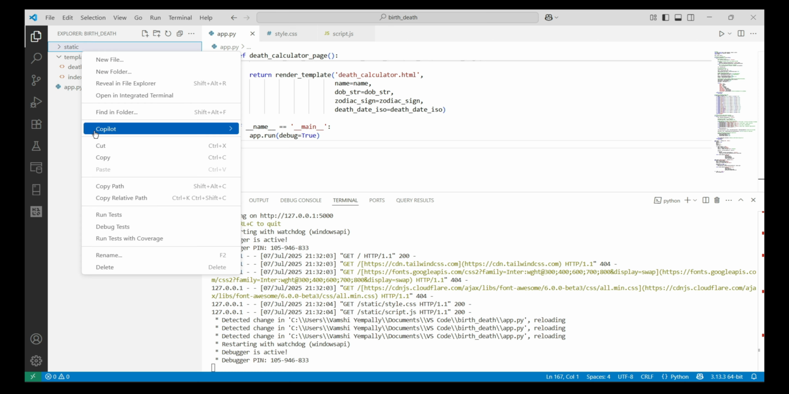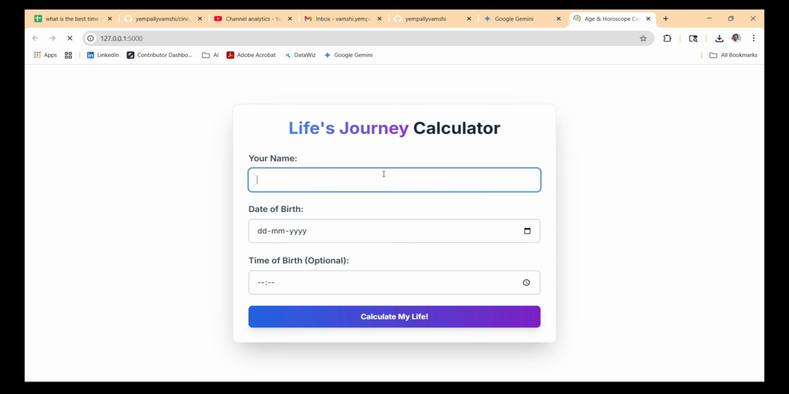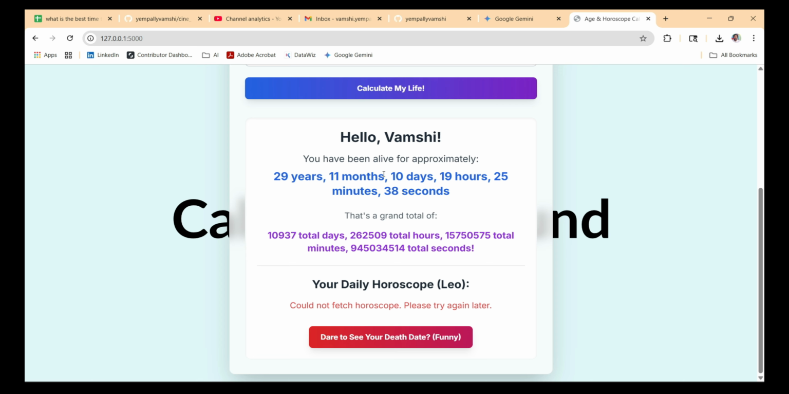Static is not required now. Now I will open this one. Yes, it's asking my name, date of birth, and time, which I don't have. See, it is showing hello Vamshi, you have been alive for approximately, because we don't have the time, that's why. So 29 years, 11 months, 10 days.